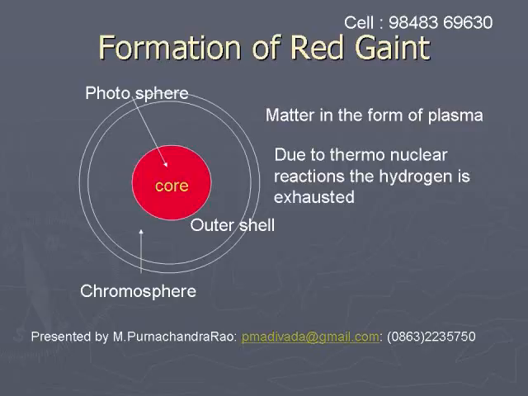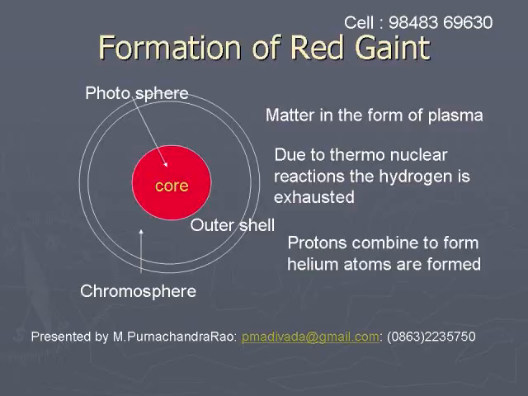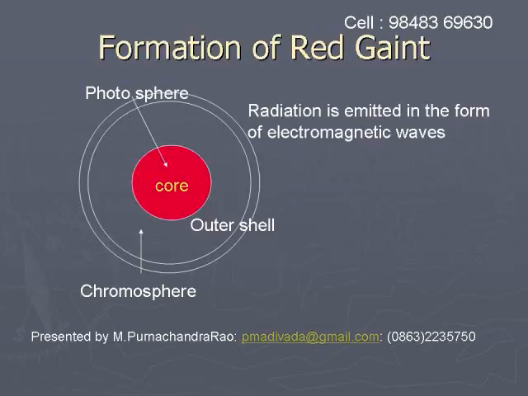In this state, thermonuclear reactions take place between protons, and thereby helium atoms are formed by the release of energy. This energy is electromagnetic radiation, and it comes out as visible, ultraviolet and infrared radiation.